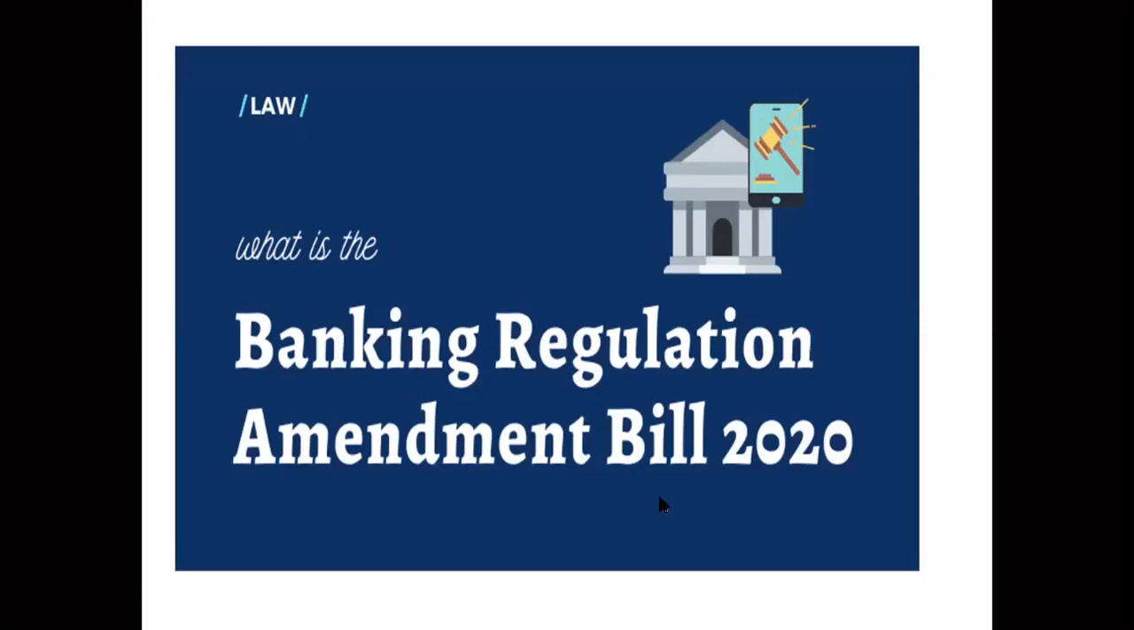Now, see here, this Banking Regulation Amendment Act was passed. In the month of June, the ordinance was passed, and in the month of September, the act was passed by the government. Now, what is the main objective of this?